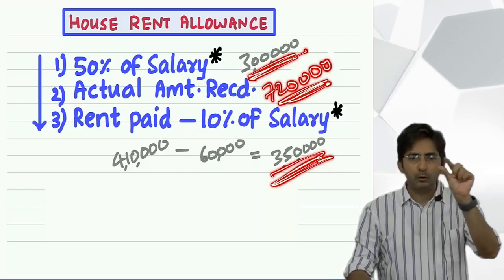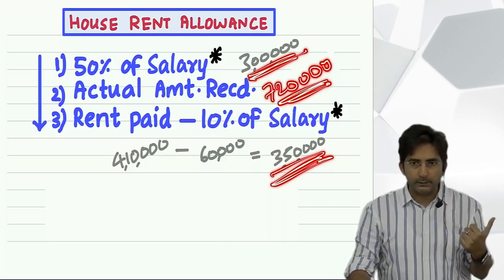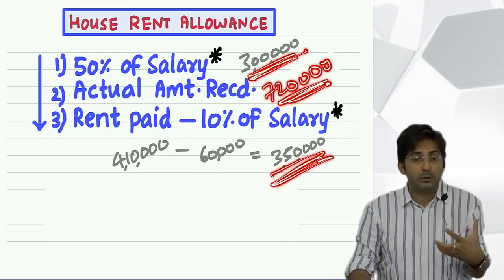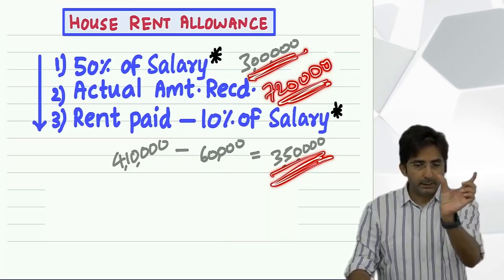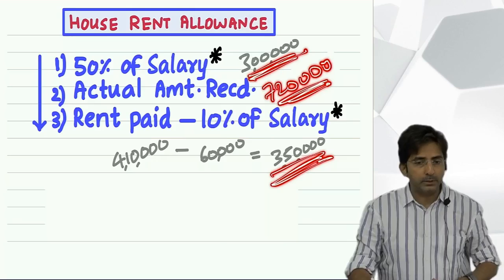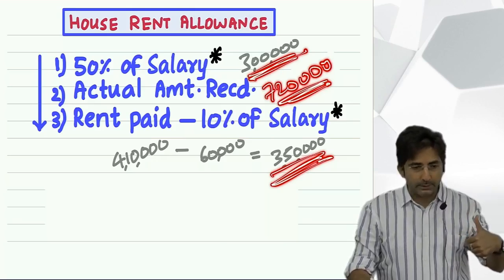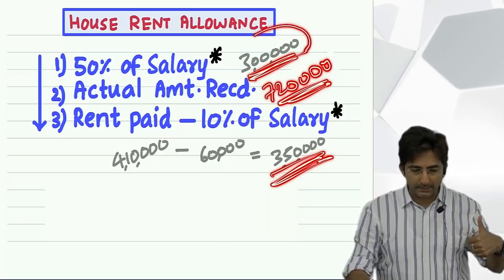First you will write house rent allowance in the inner column, 7 lakh 20. See, 7 lakh 20 is what he has actually received from the boss. Then the exemption will be how much? Out of the 3, whichever is less. So what is less? 3 lakhs.